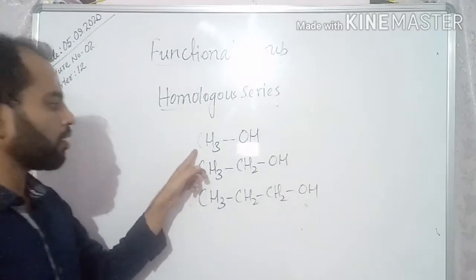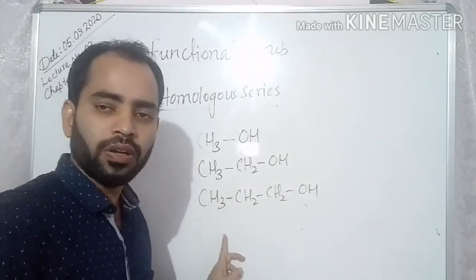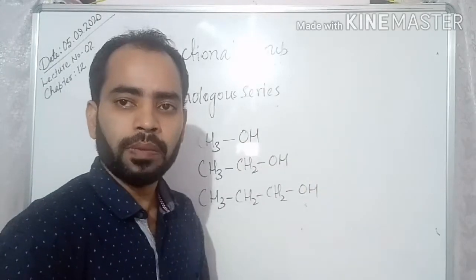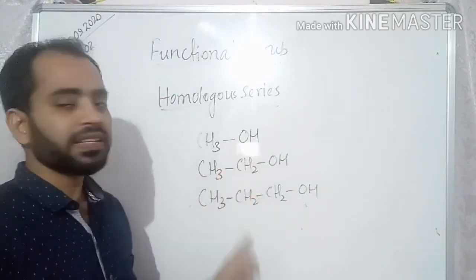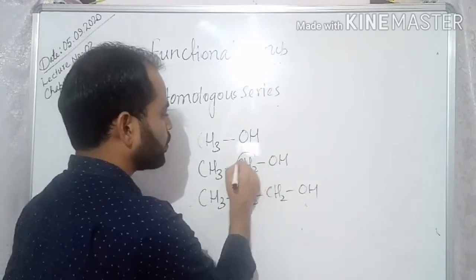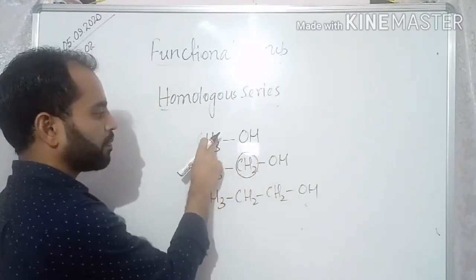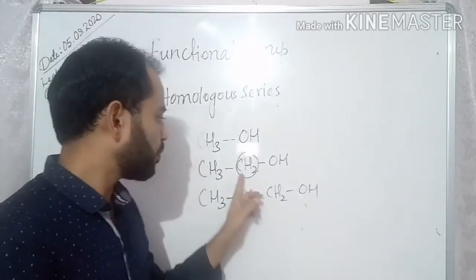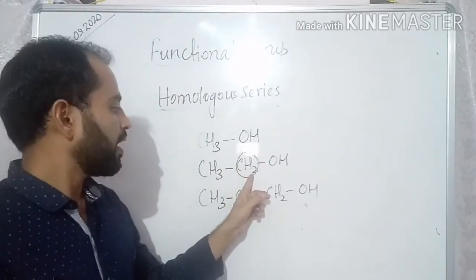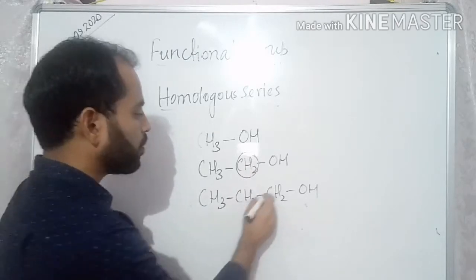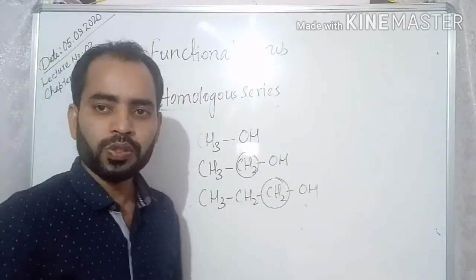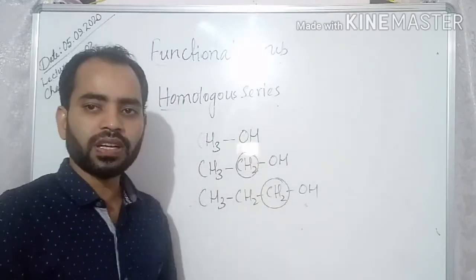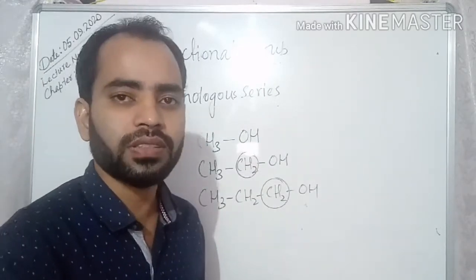Like this, methanol, ethanol, propanol, all are from the same alcohol group, but each successive member differs by a CH2 group. From this molecule to this molecule, one CH2 group is there. One more CH2 group is there. From this molecule to this molecule, one more CH2 group is there. So two members differ by a CH2 unit. Such a series is called a homologous series.